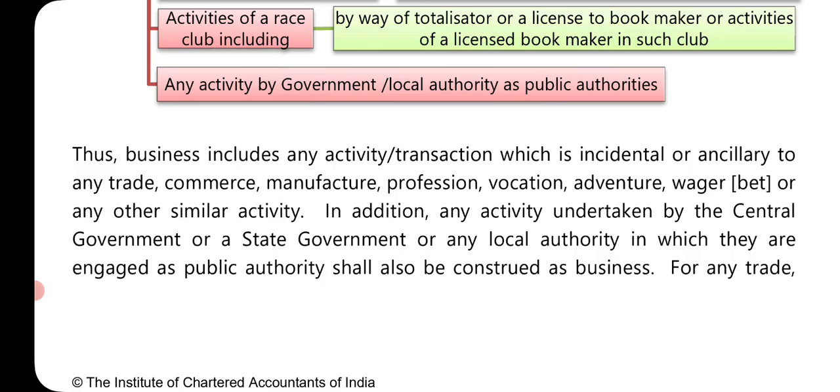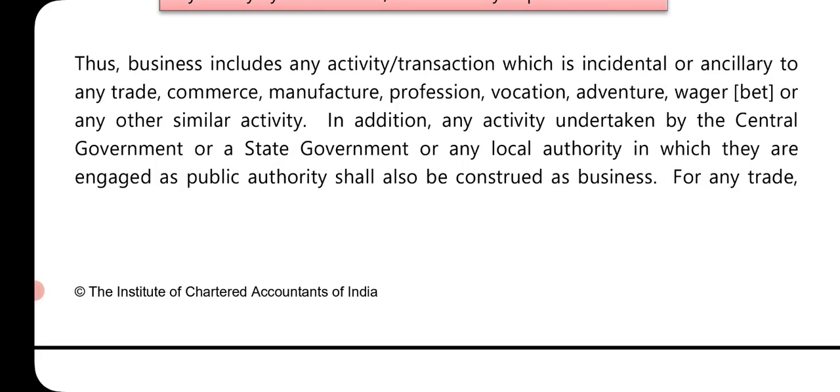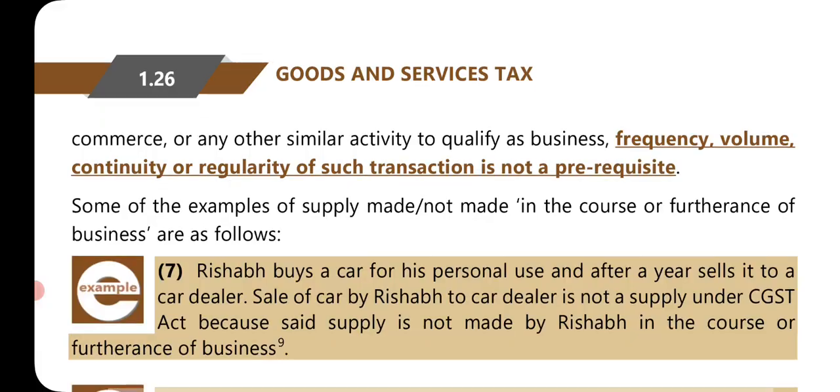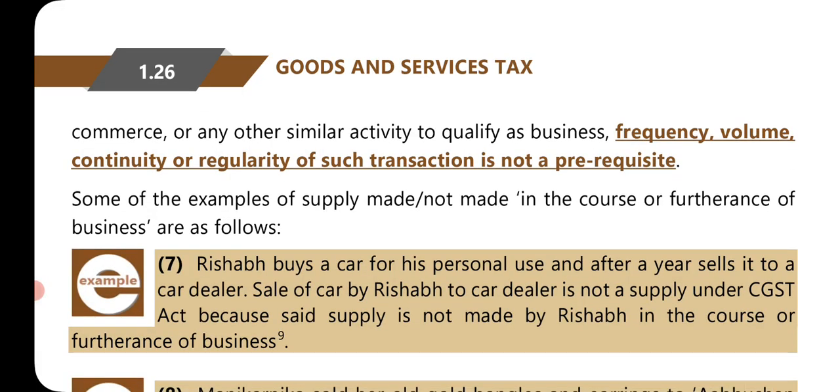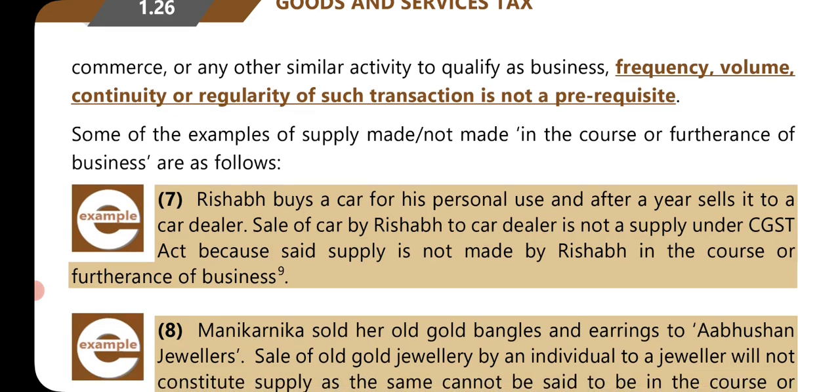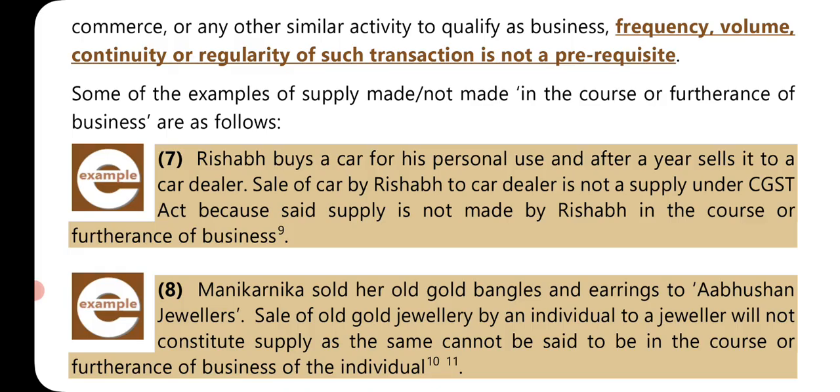Does business include any activity or transaction which is incidental or ancillary to any trade, commerce, manufacture, profession, vocation, adventure, wager, that is bet, or any other similar activity? In addition, any activity undertaken by the central government or state government or any local authority in which they are engaged as a public authority shall also be constituted as business. For any trade, commerce, or any other similar activity to qualify as business, frequency, volume, continuity, or regularity of such transactions is not a prerequisite. Even a once-in-a-while transaction is considered as business. Some of the examples of supply made or not made in the course or furtherance of business are as follows.